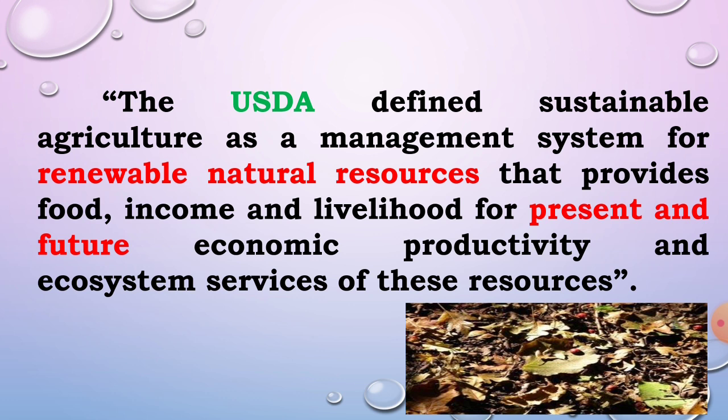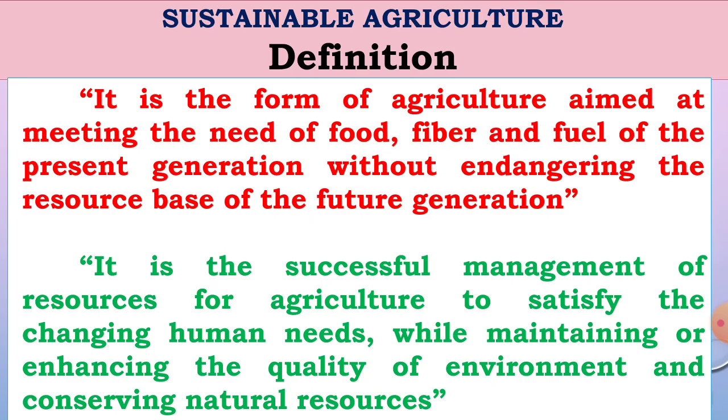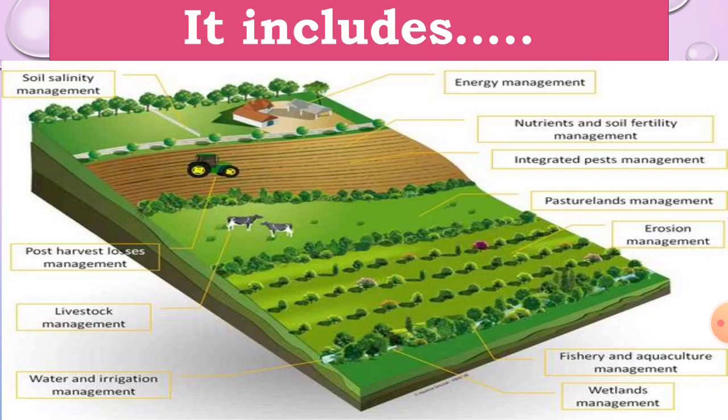In simple words, what is meant by sustainable agriculture? Sustainable agriculture is a form of agriculture aimed to meet the basic needs of the present generation without affecting the environmental quality, without creating environmental pollution, and by natural resource management. That is called sustainable agriculture. This is the definition of sustainable agriculture.